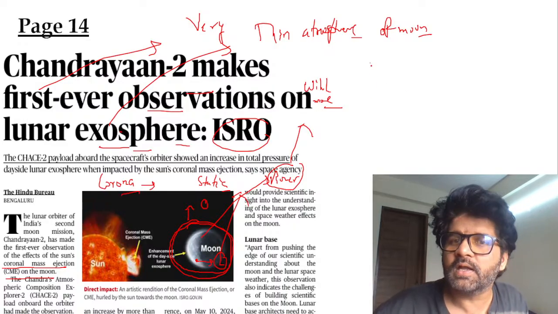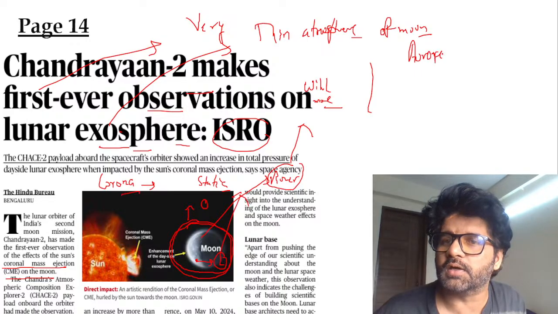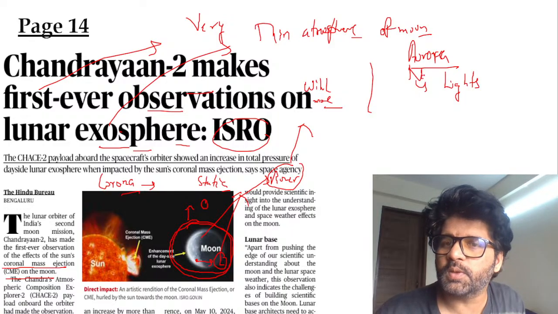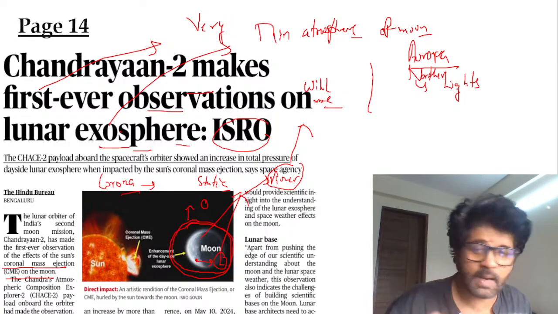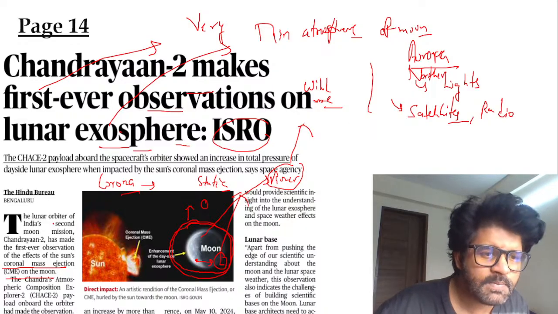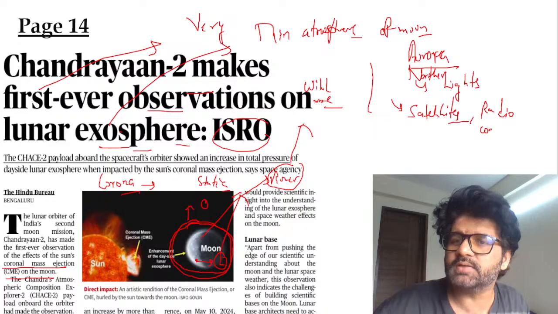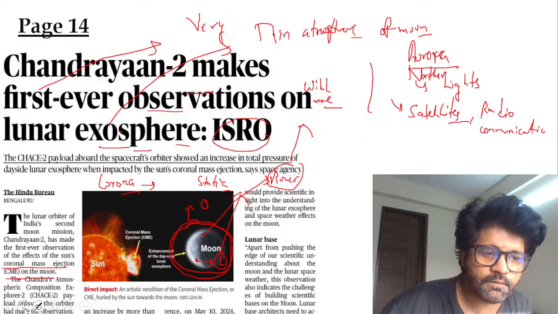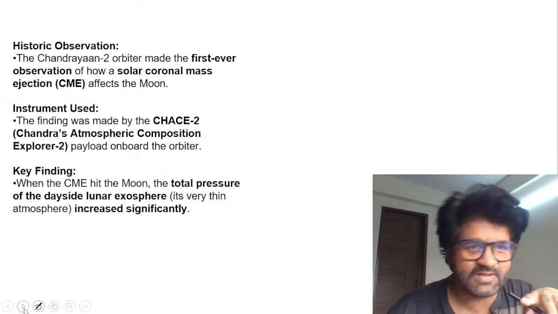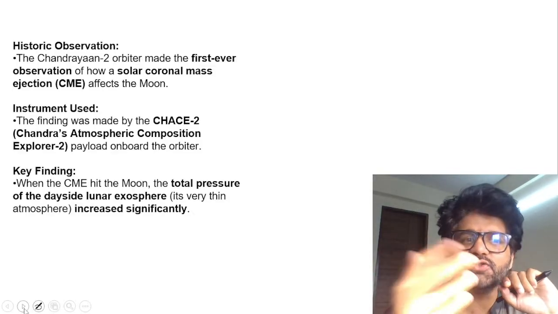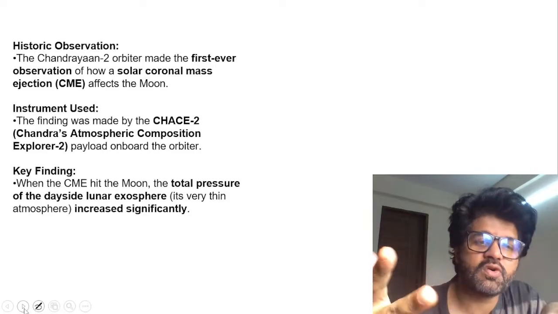When that emission happens, it leads to the formation of aurora on Earth. You may have seen many people who say we want to see those lights, the northern lights. So when these coronal mass ejections happen, it also sometimes impacts our satellites and radio communications. So our Earth is also impacted when this CME happens. Basically, the Sun is angry. In the same way, it also impacts the lunar exosphere. We have a fairly resilient atmosphere. But that is not the case with the moon. So the moon is impacted much more by these CMEs,